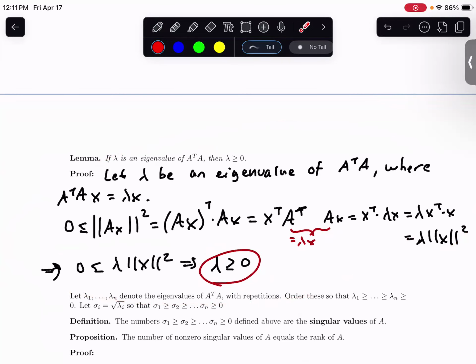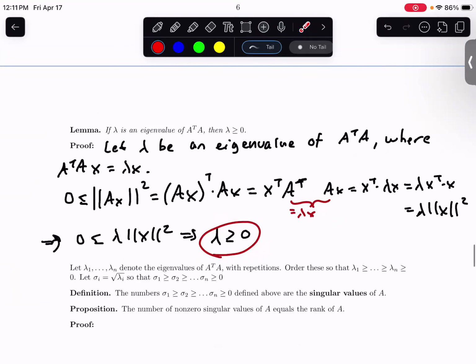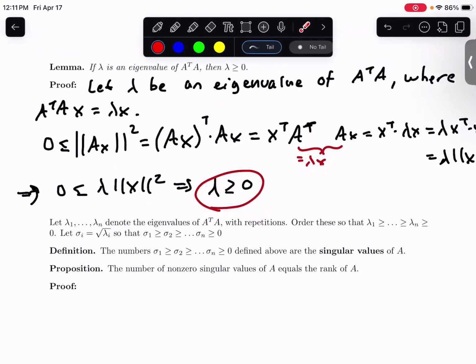So I was getting ahead of myself a little bit. One of the nice qualities that we have, because lambda is always greater than or equal to 0 for any eigenvalue, is that it allows us to take square roots. And that's how we're going to define the singular values. So if we let lambda 1 to lambda n denote the eigenvalues of A transpose times A with repetitions, you can then order these lambdas so that lambda 1 is greater than or equal to lambda 2, and so on down to lambda n, which is greater than or equal to 0. You can order them based on size because they're real numbers.